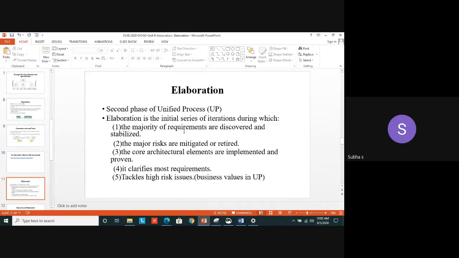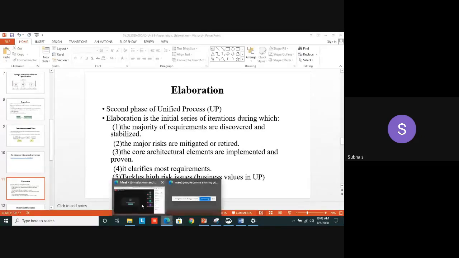Yes, after getting the requirements, after making the planning and all, anything students? Any doubts?